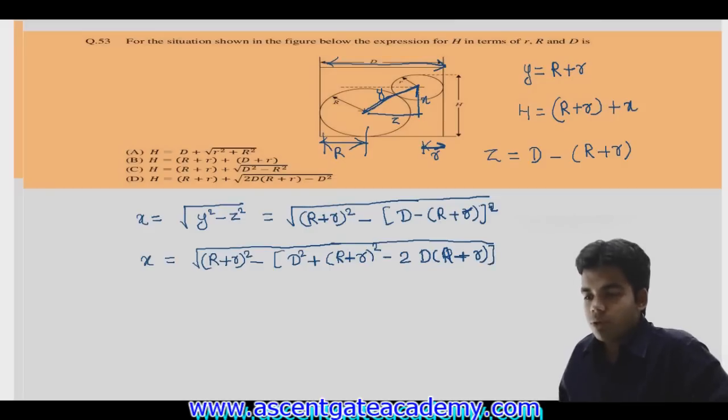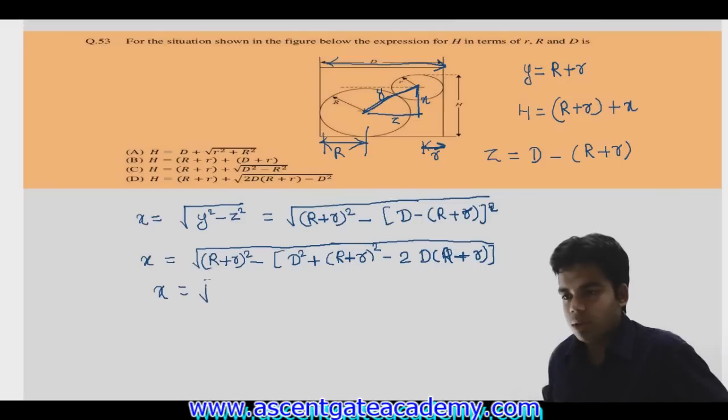Getting this? So from here we get x equal to under root of, the (capital R plus small r) whole square will get cancelled out, 2D into (capital R plus small r) minus capital D square.